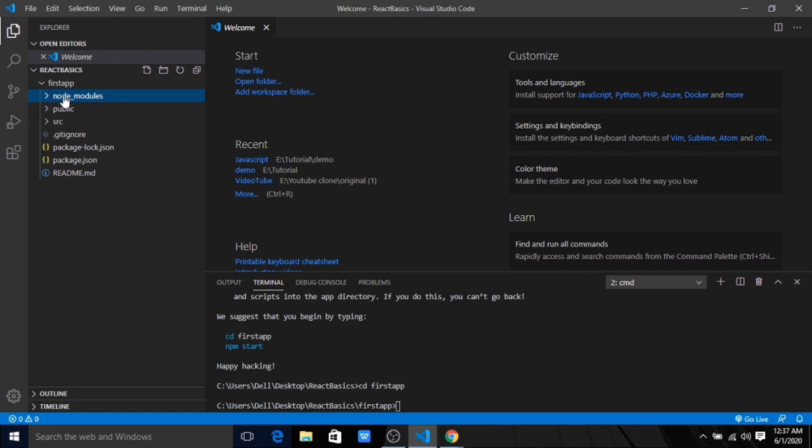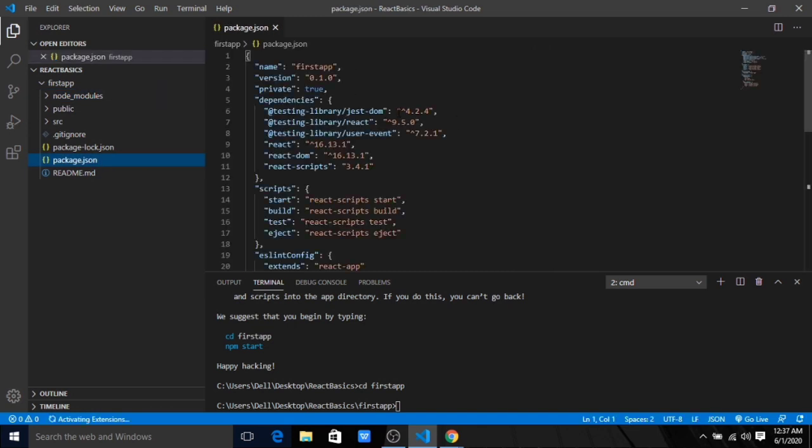And where these dependencies are configured is inside the package.json. You can see there is a dependencies tag here. Inside that, whatever dependencies we are adding, we have added a few dependencies like React DOM and React scripts, and we have some testing dependencies also. All this got added here, and we have the versions of them. So this package.json is basically a configuration file which tracks our dependencies.